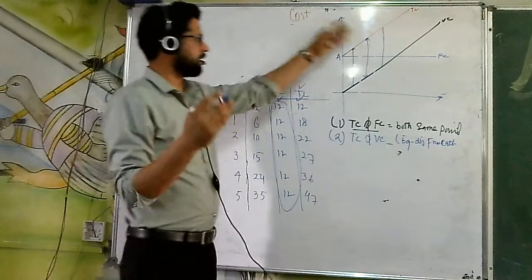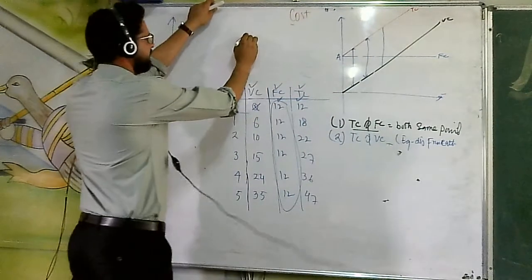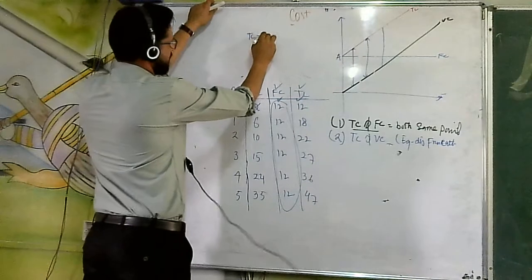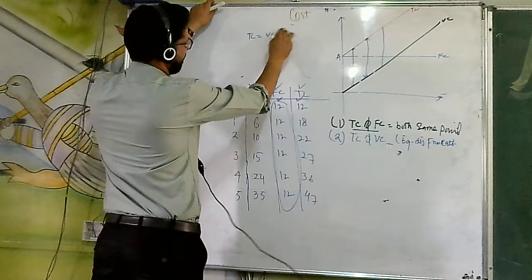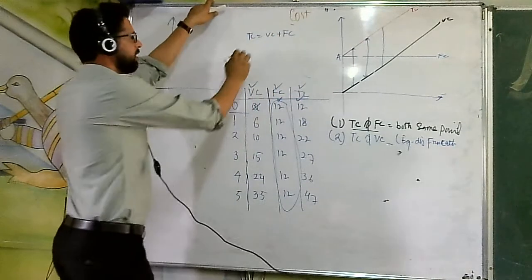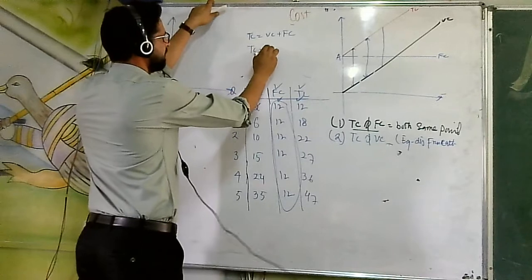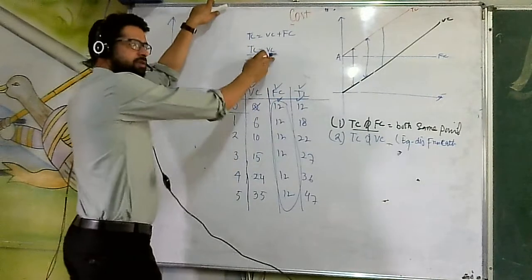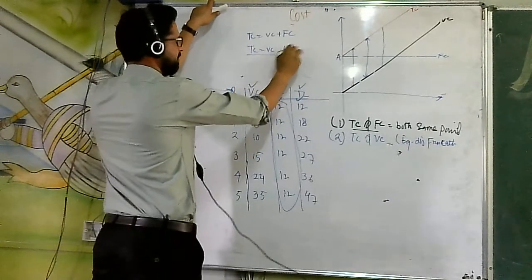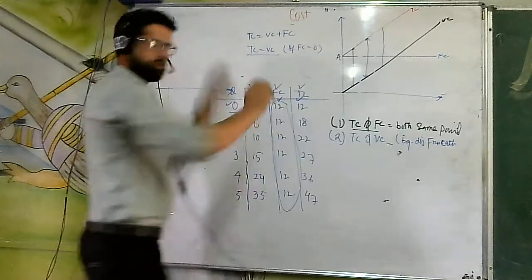We know that total cost is equal to variable cost plus fixed cost. Total cost will be equal to variable cost if fixed cost is equal to 0.